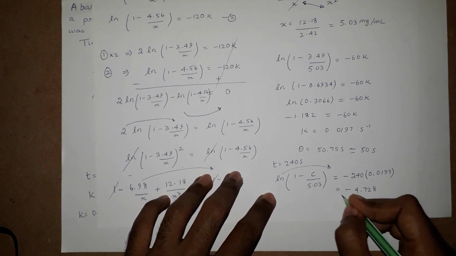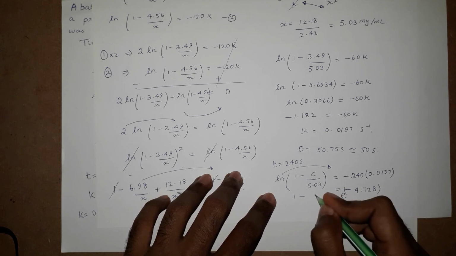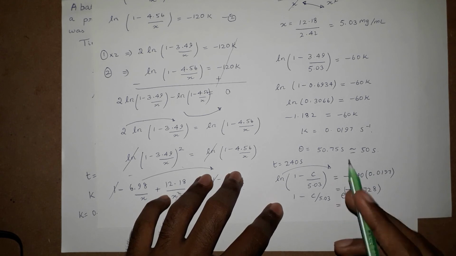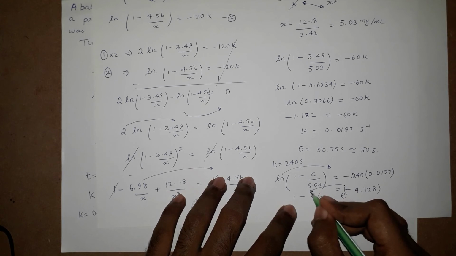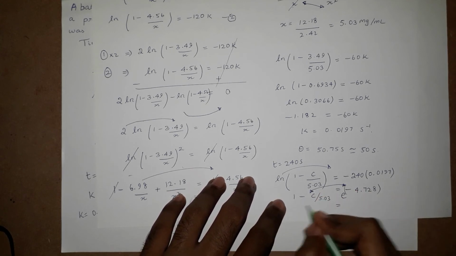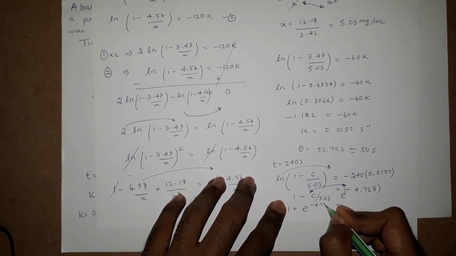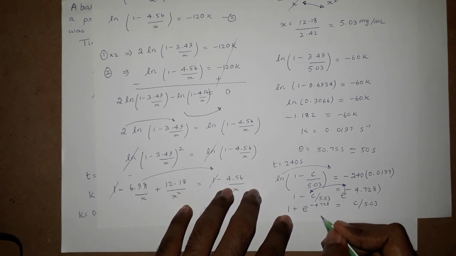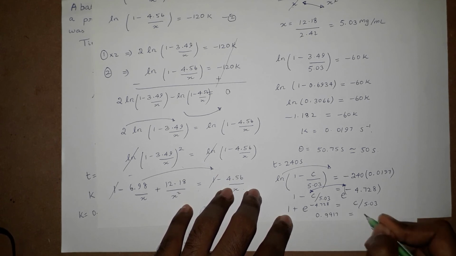Take the ln to the other side, it becomes e raised to the power negative 4.728 equal to 1 minus c by 5.03. Just rearrange this. So we have the expression 1 plus negative e power negative 4.728 is equal to c by 5.03, and this expression comes to be 0.9917 is equal to c by 5.03.